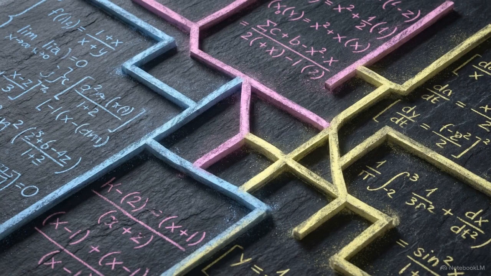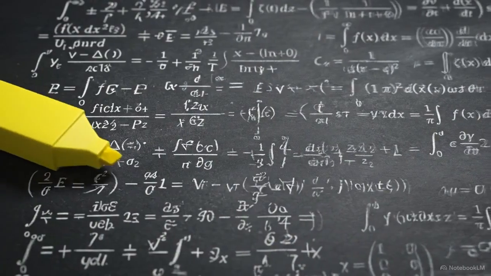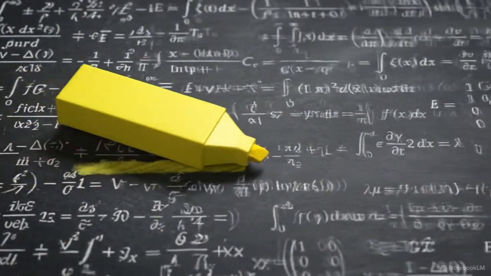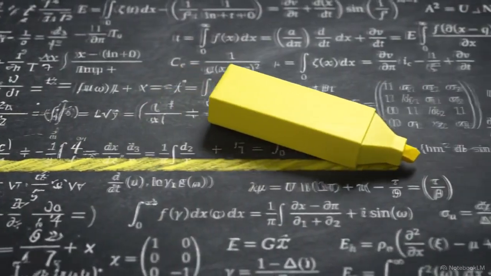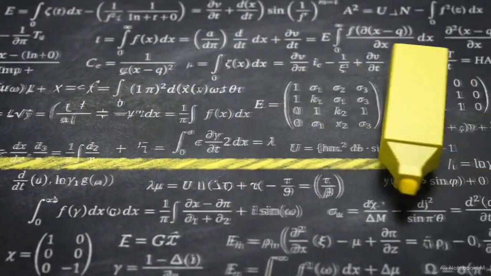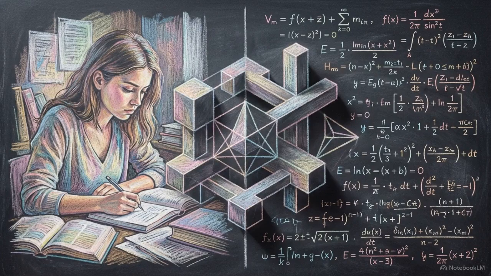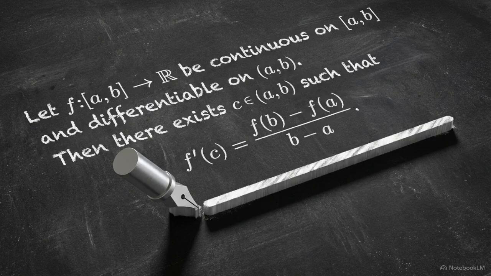Rote memorization fails here. You cannot use a memorized formula when the problem requires you to bridge 3 different mathematical disciplines. Our goal is to unpack these chapters line by line, building the structural intuition needed to navigate these cross-disciplinary problems. This series is built specifically for MSc students, CSIR-NET aspirants, and those who value the rigor of pure mathematics.